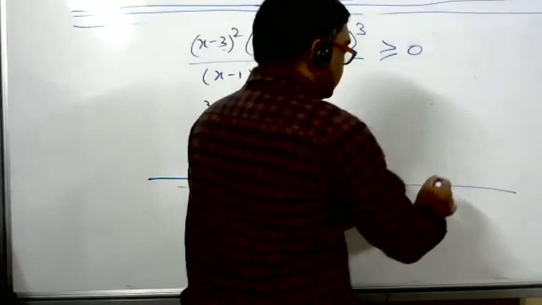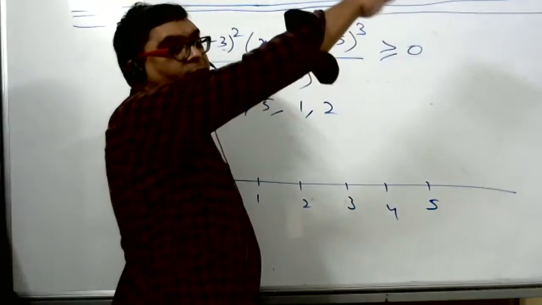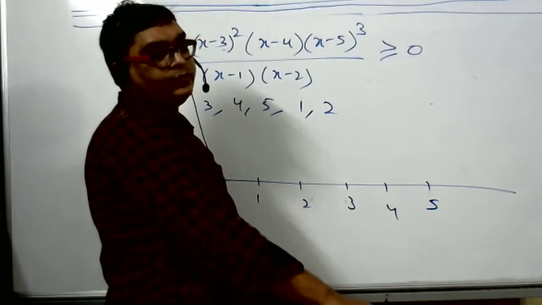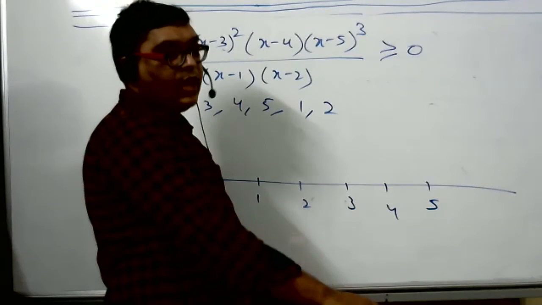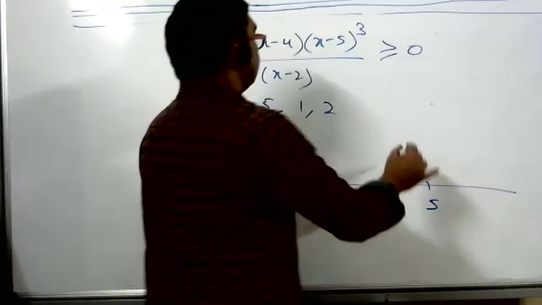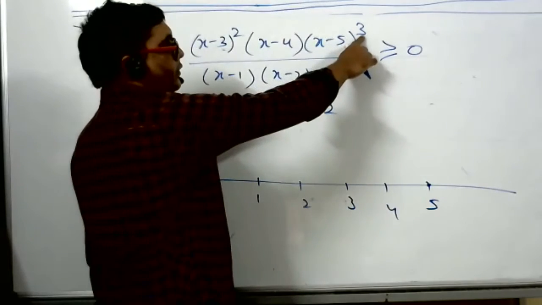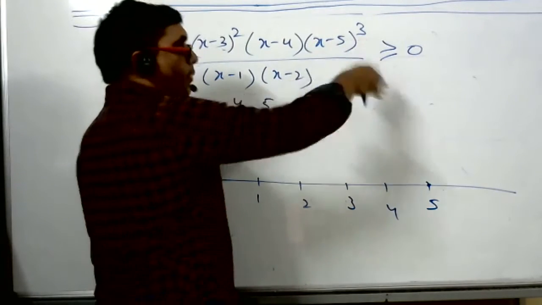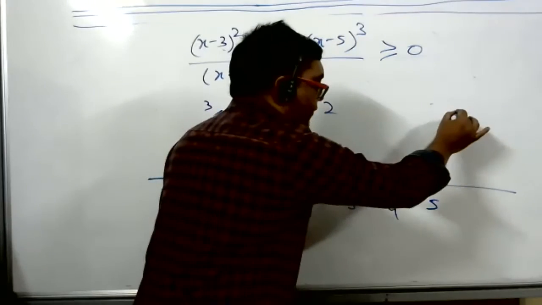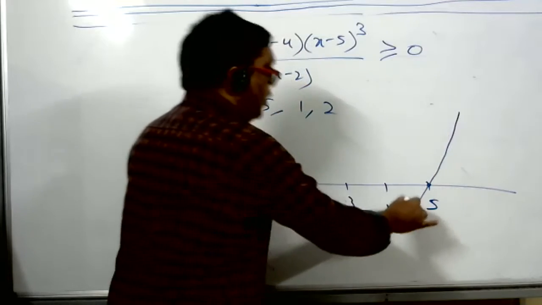Take 100. Now positive means the curve will start from upward. Start from 5, upward to what? Downward. Downward. So 5 has power odd or even? Odd. Odd means it will cross. So the curve will start from upward. It will cross. What about 4?